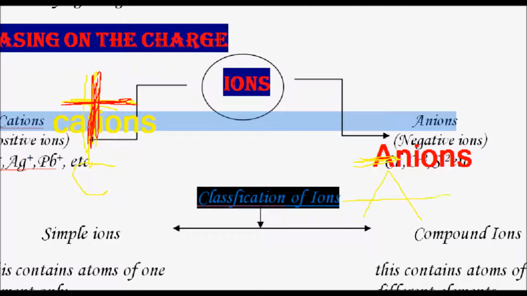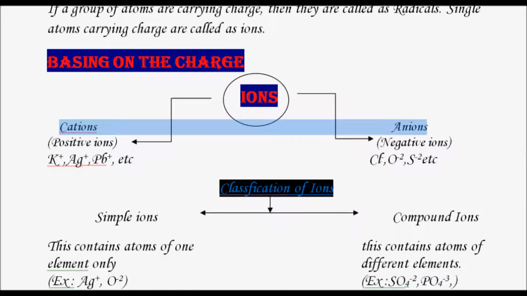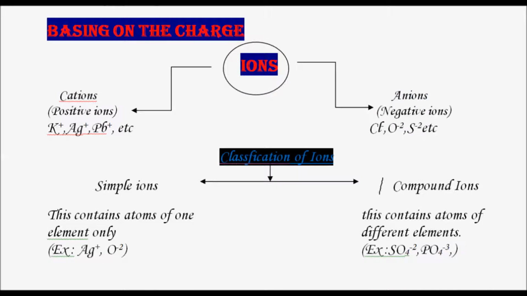After writing this sign, you put a dash like this. A means here you are writing a minus. So anions means the atoms or molecules carrying a negative charge on them, whereas cations means those which are carrying a positive charge on them. Hope this clears the confusion between cations and anions.